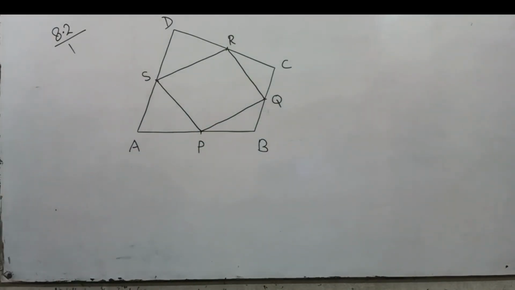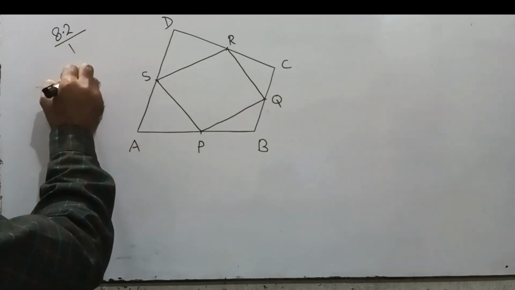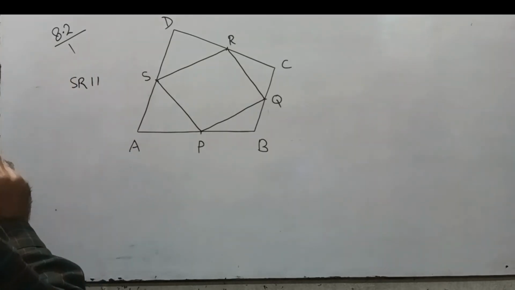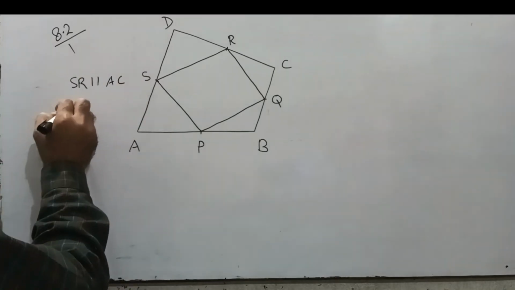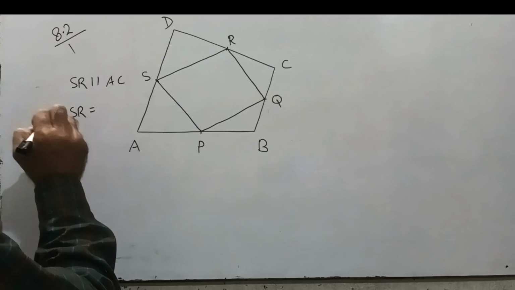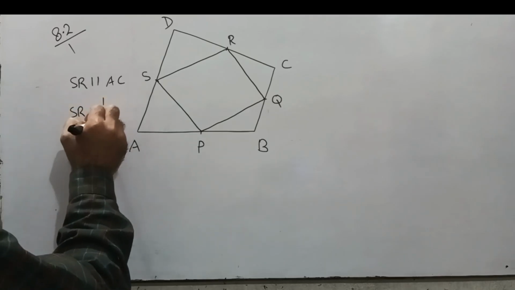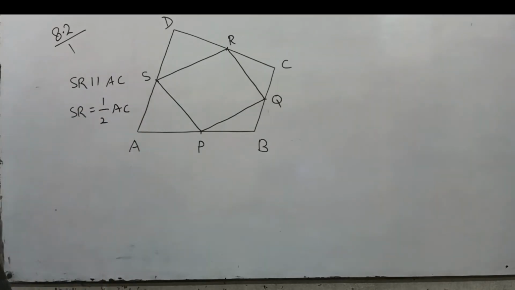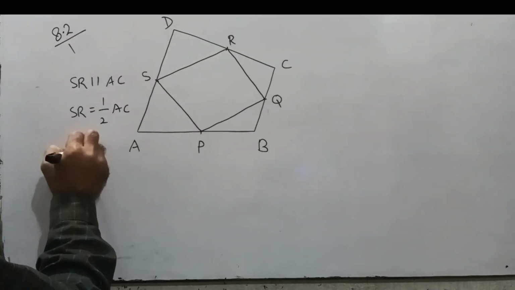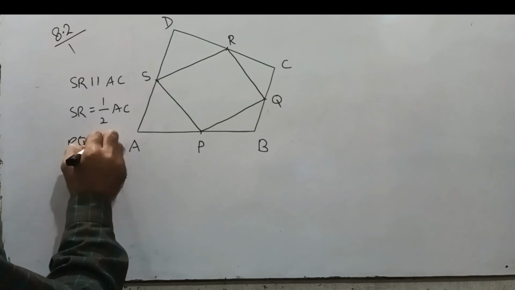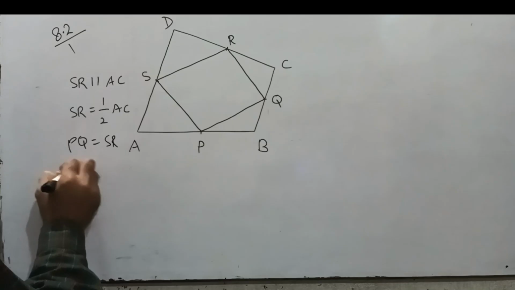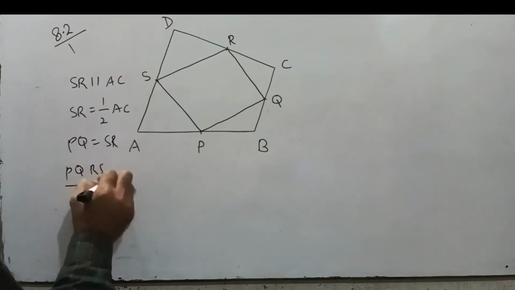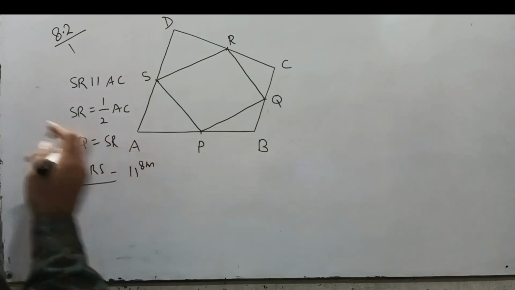We have to prove SR parallel to AC and SR equal to half AC, and what we have to prove, PQ equal to SR and PQRS is a parallelogram.